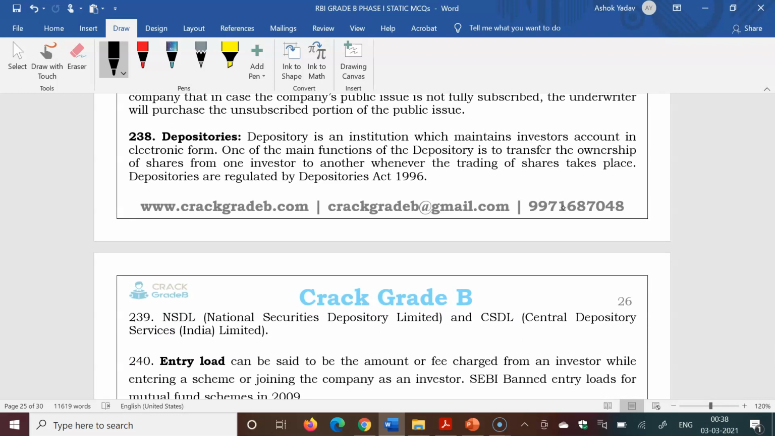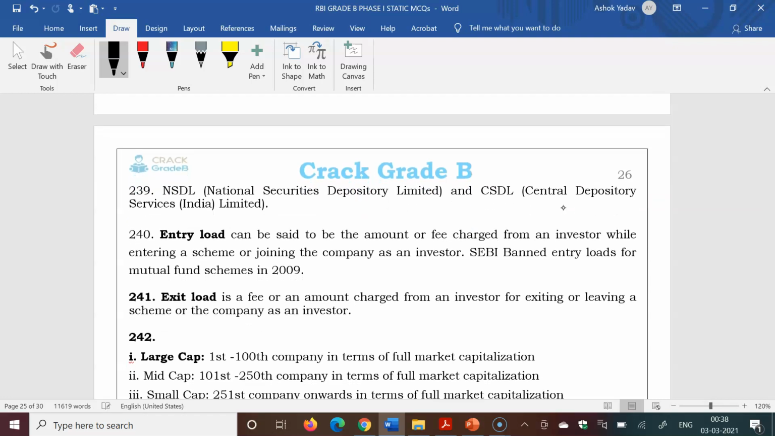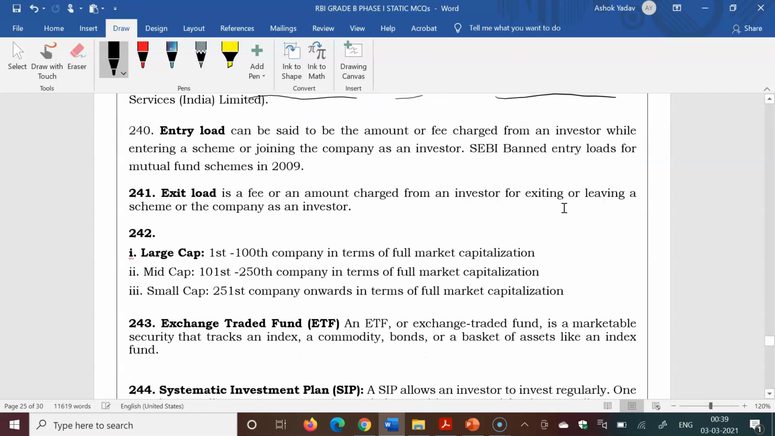A depository is an institution which maintains investor accounts in electronic form. One of the main functions of the depository is to transfer the ownership of shares from one investor to another. The full form of NSDL is many times asked: National Securities Depository Limited. It is a subsidiary of NSE. BSE's subsidiary is Central Depository Services Limited.